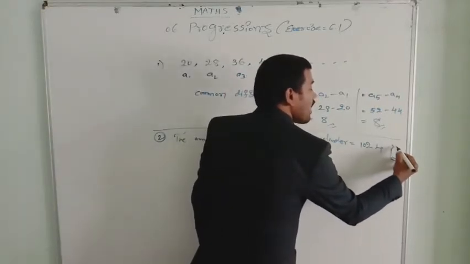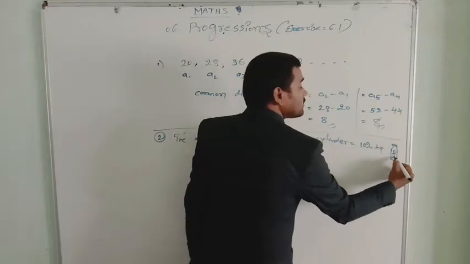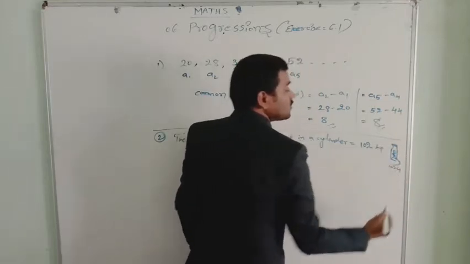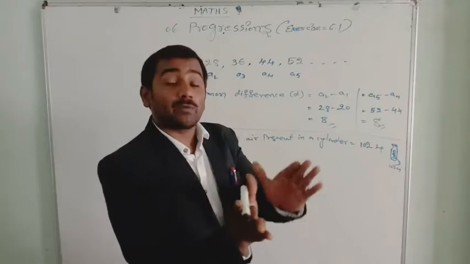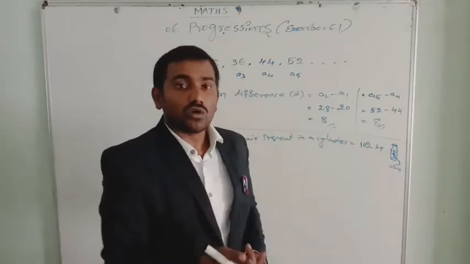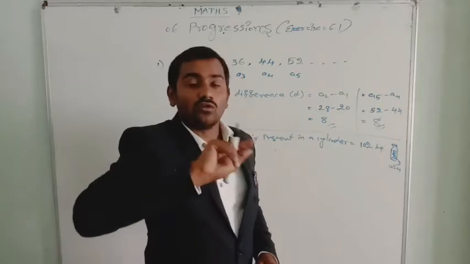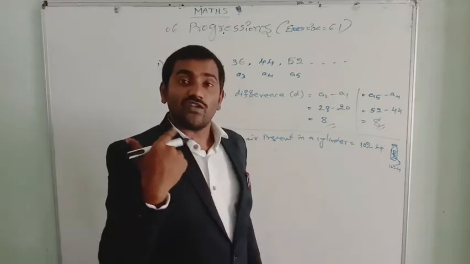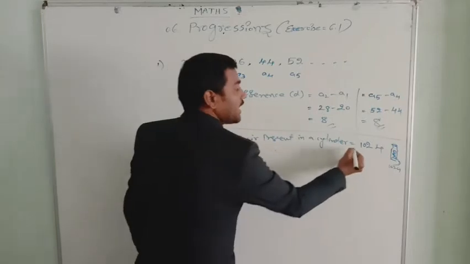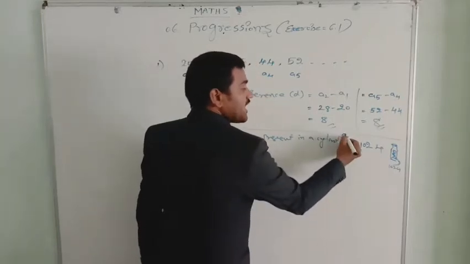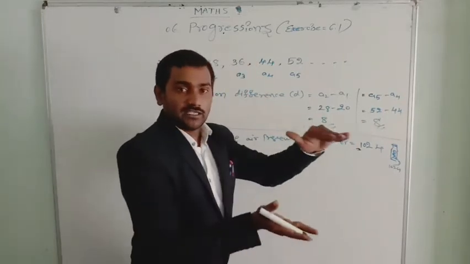So once the vacuum is on, 1/4 of the air is removed. So the first term, this is A1, is the air initially present.